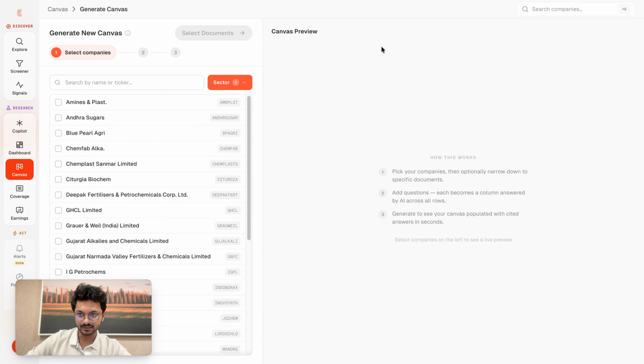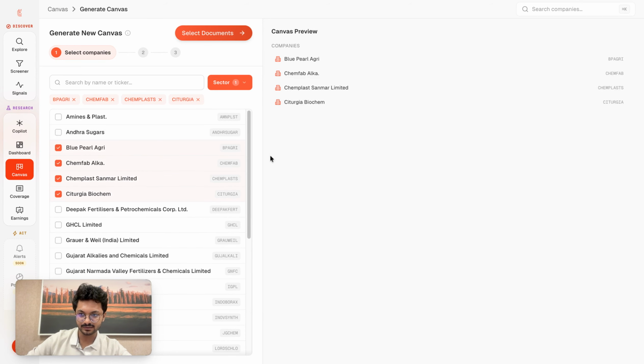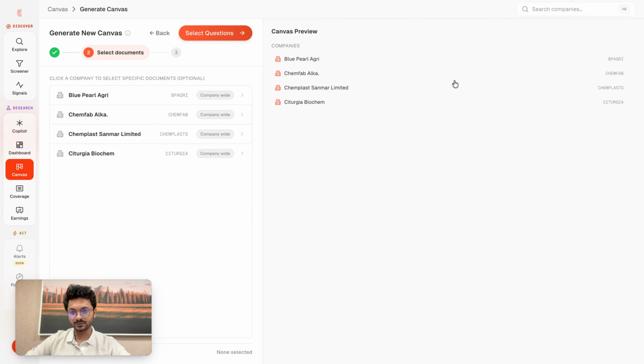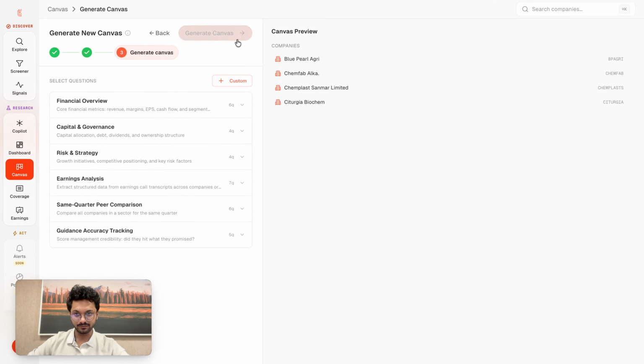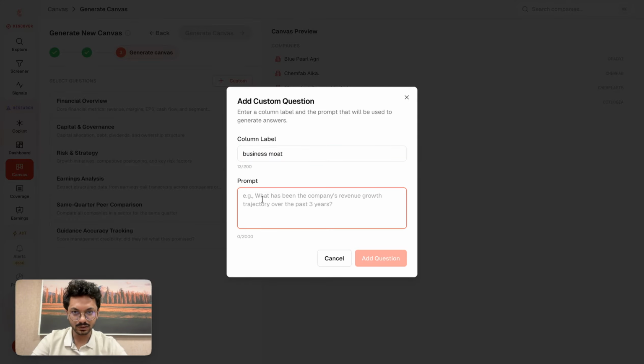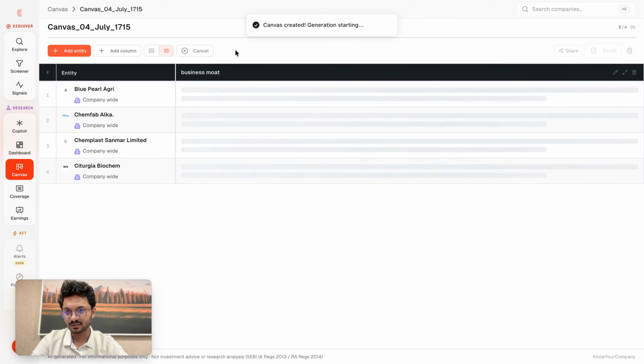Let's say commodity chemical, just for the sake of it: Blue Pearl, ChemFab, ChemPlus. You can select their sets of documents, which documents you want. Just for the sake of example, I will select across entire company-wide, and then select any template that you're looking to get started with. You can always add a custom question that you feel like. Let's say I want to understand the business moat. What does the company do, how do they differentiate themselves, and what kind of operating leverages do they have? Add a question, hit generate canvas. It's as easy as that. So across all these four companies that I've randomly selected right now, you will get the business moat answered.